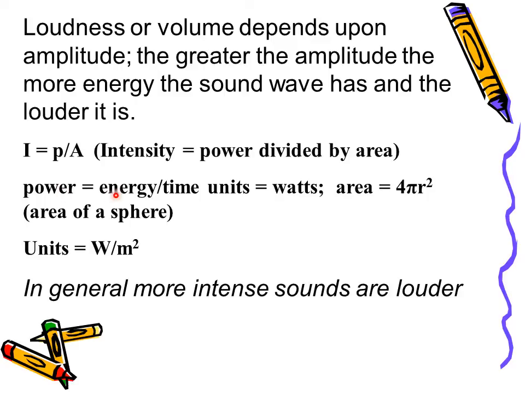Recall, power equals energy divided by time. The units for power is the watts. And sound radiates outward from the source in all directions, so the area is that of a sphere, which is determined by the formula 4 pi r squared. Thus, intensity would equal power measured in watts divided by the area, which would be determined by 4 times pi times the radius of the sphere squared. The units for intensity is watts per square meter.